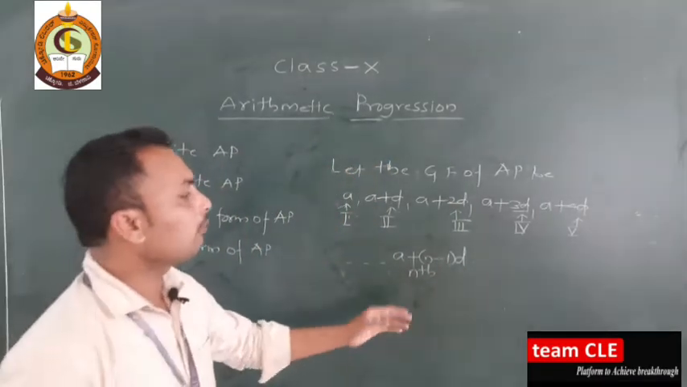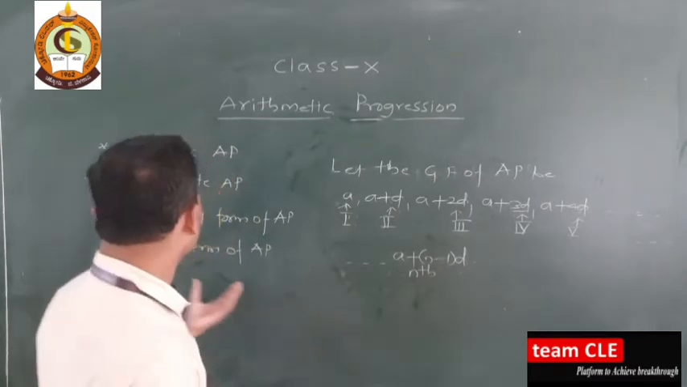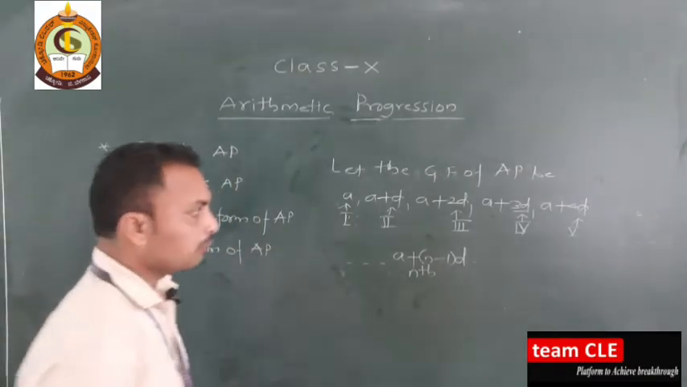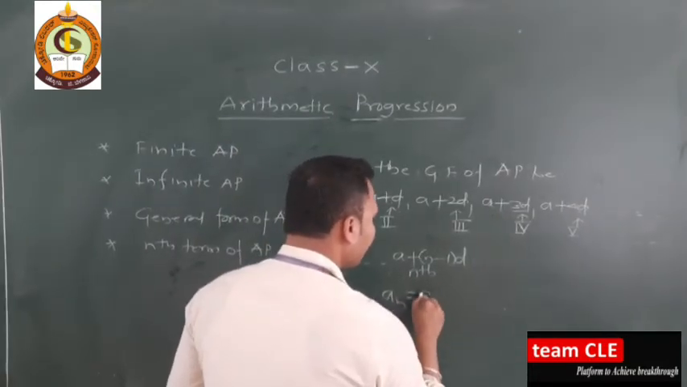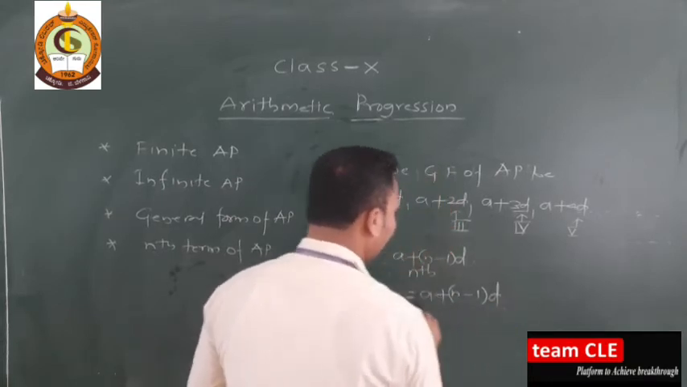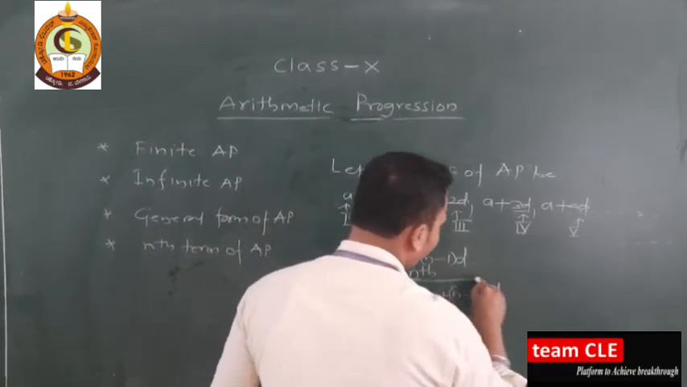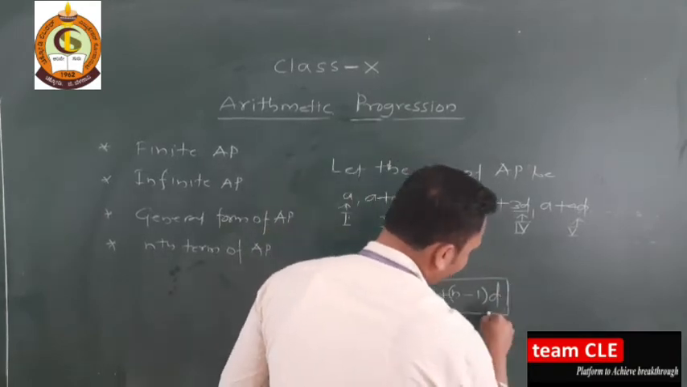So you will get here what? a plus n minus 1 into d. This is what we can say the nth term of an arithmetic progression, which we can write as an is equal to a plus n minus 1 into d. This is a very important formula. Based on this formula we can solve many problems, okay.